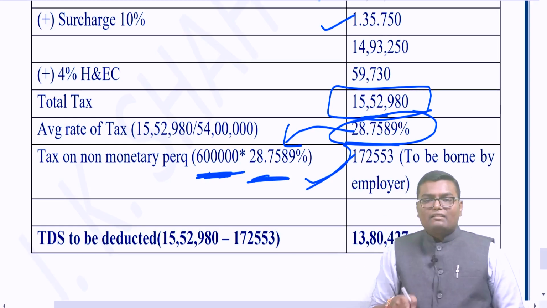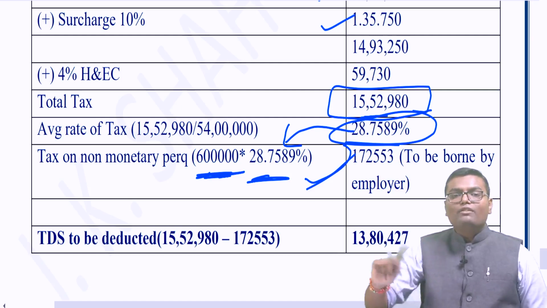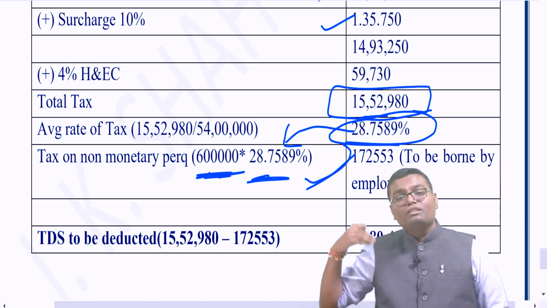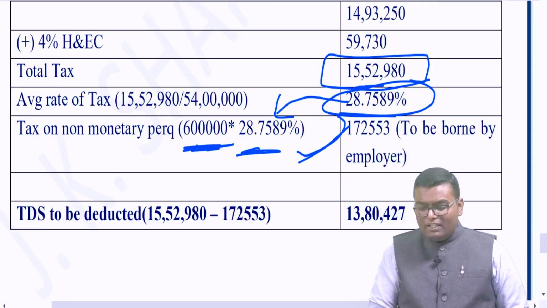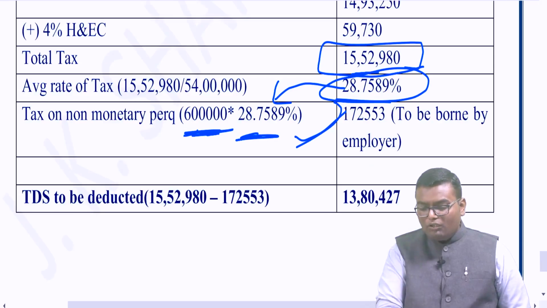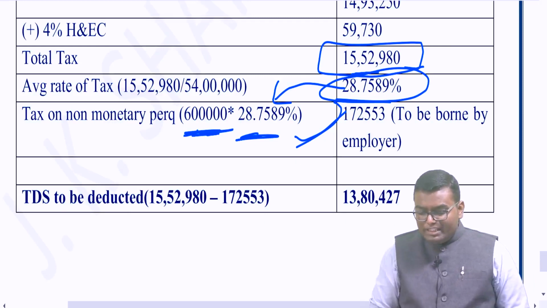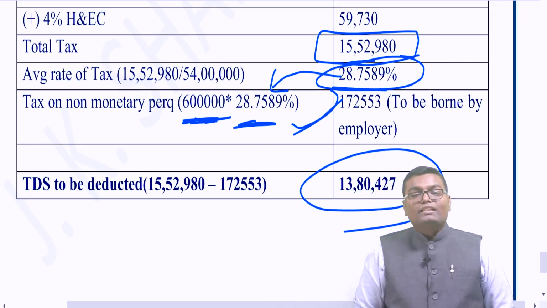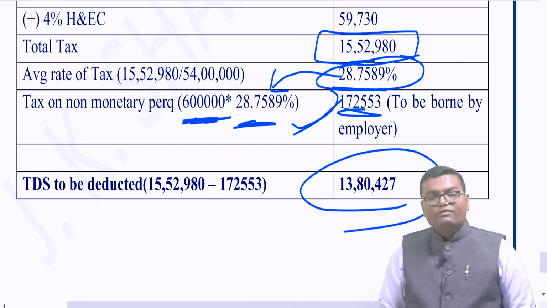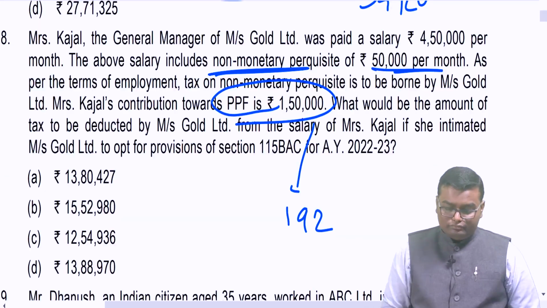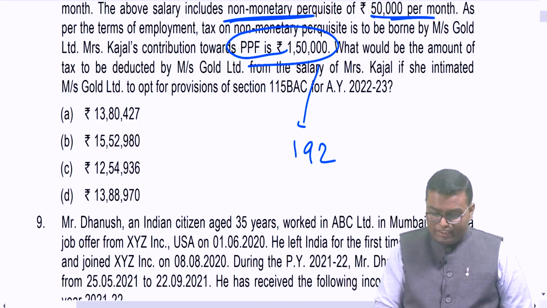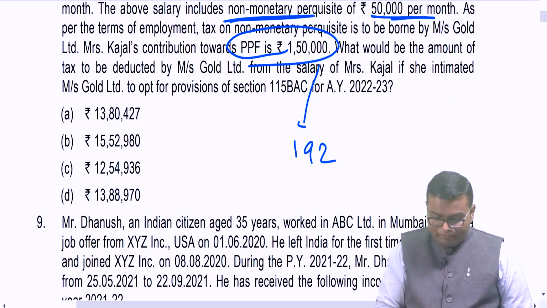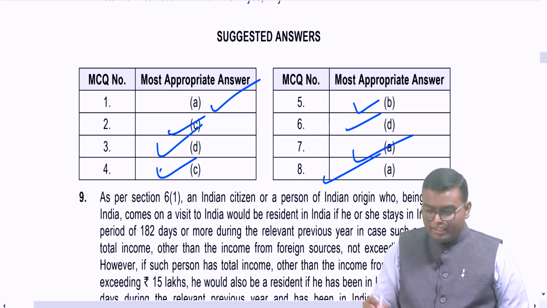This much tax the employer will not deduct from the salary of the employee. This much tax he will pay from his own pocket. And that's why, what will be the final tax payable by the employee? 15,52,980 minus 1,72,553. So the TDS to be deducted is 13,80,427. And the balance rupees 1,72,553 he will pay from his pocket. So here the answer of TDS to be deducted is 13,80,427, the answer has to be A.